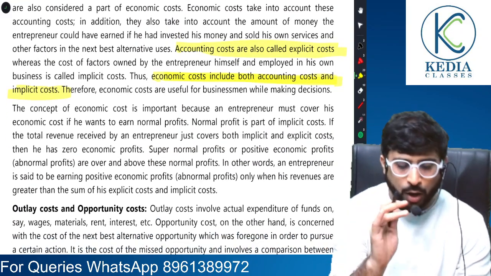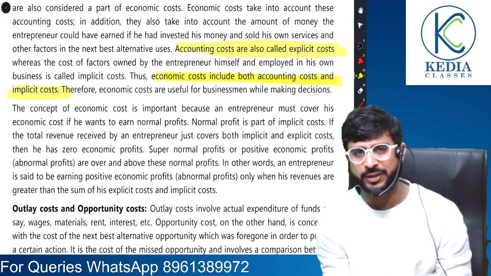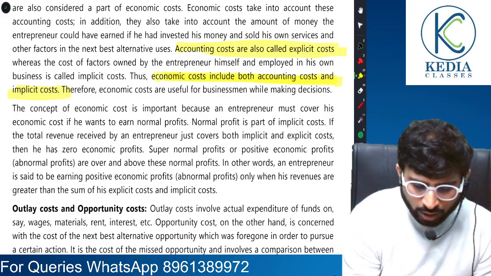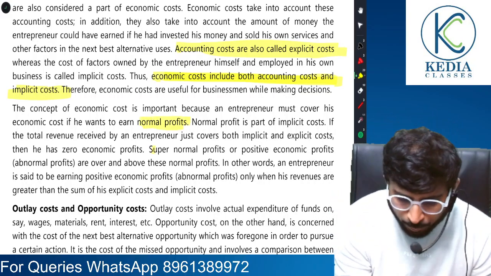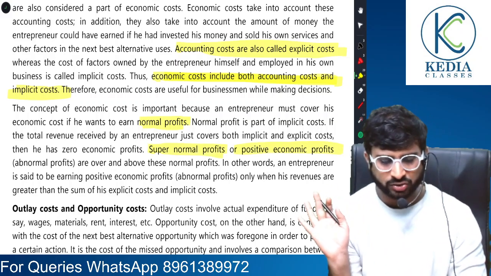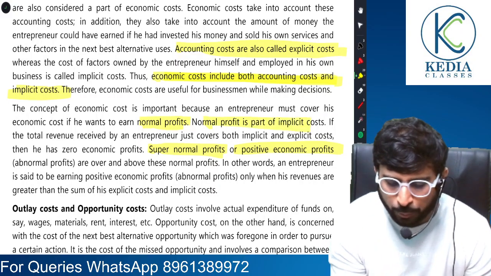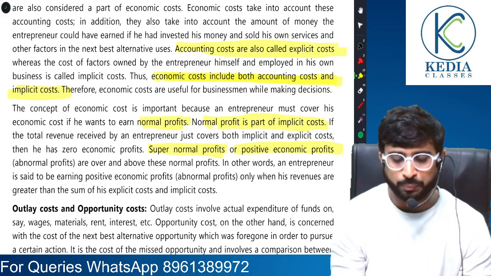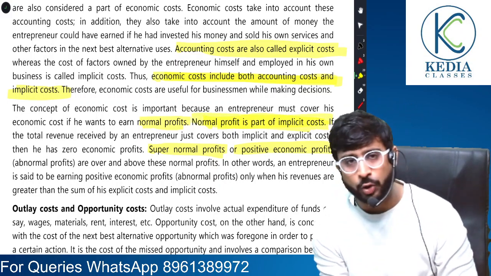Okay. Now, it becomes important to explain two topics. Since you all are economics students, you should know this. Normal profits, one term. Number two is supernormal profits or positive economic profits. Before I explain anything, remember, normal profit is part of implicit costs. Remember, normal profit is part of implicit cost. This is a favorite question from the MCQ point of view.